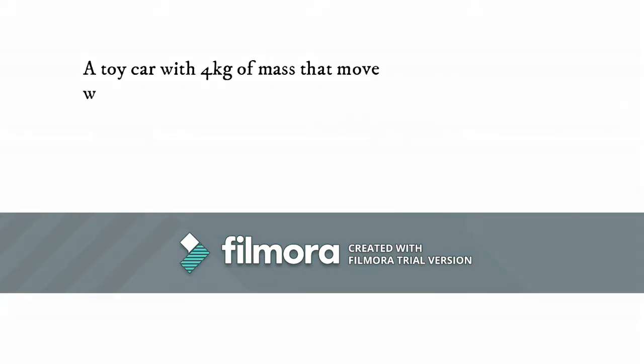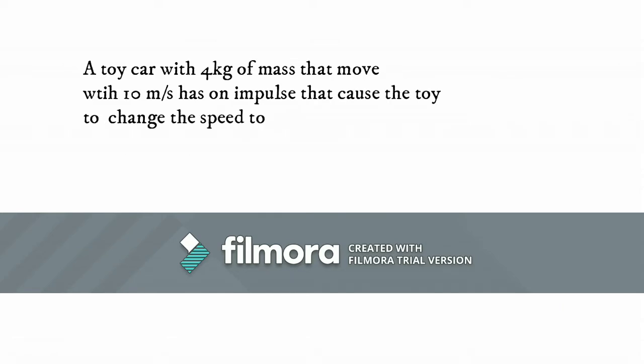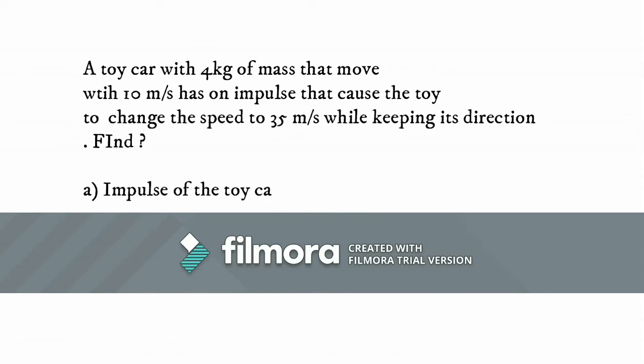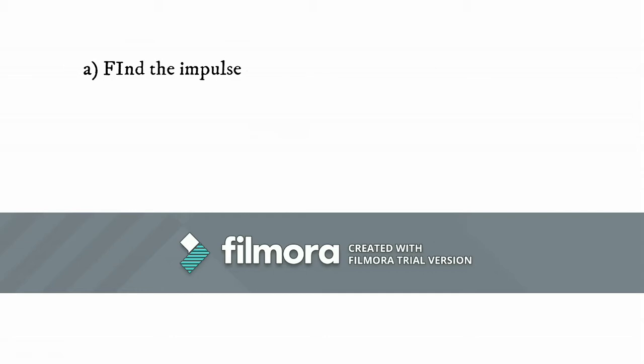The situation given: a toy car with 4 kg of mass that moves with 10 meters per second has an impulse that causes the toy to change its speed to 35 meters per second while keeping its direction. Find the impulse of the toy car and the force if the impulse is applied for 3 seconds. Okay, let's solve the problem. So the question is, we have to find the impulse of the toy car.